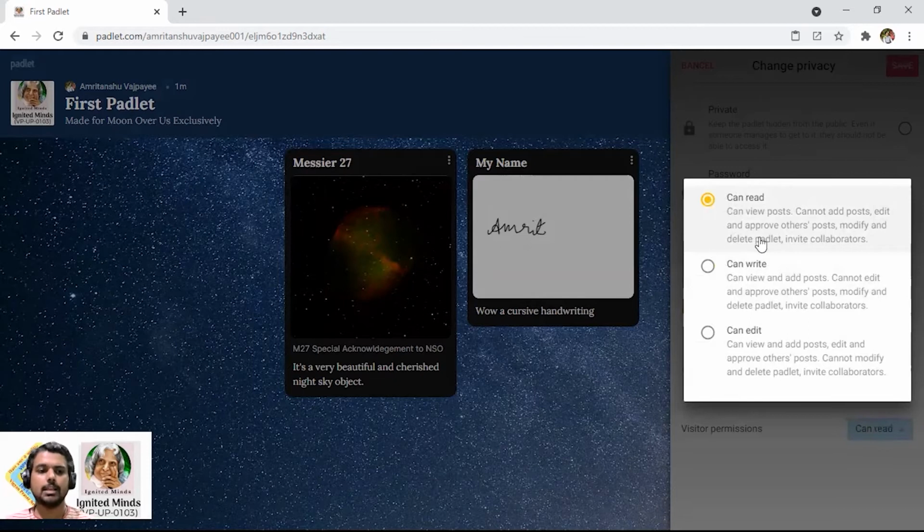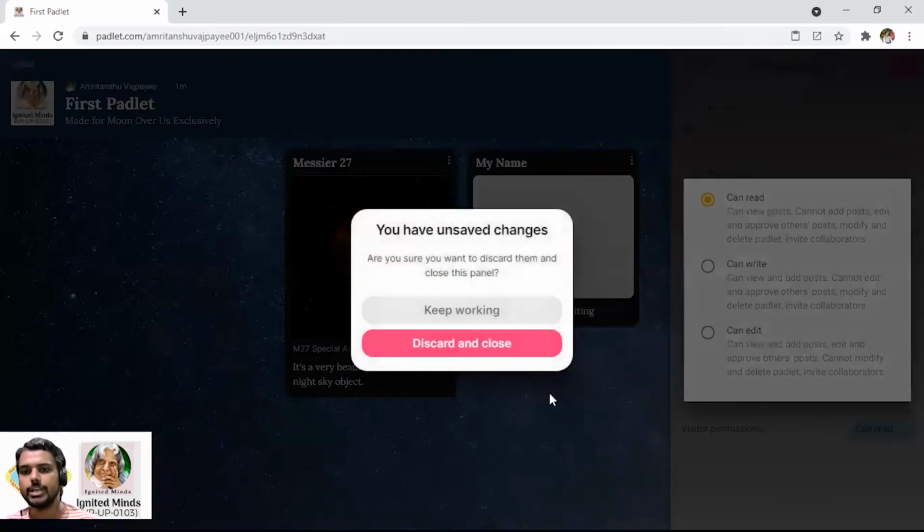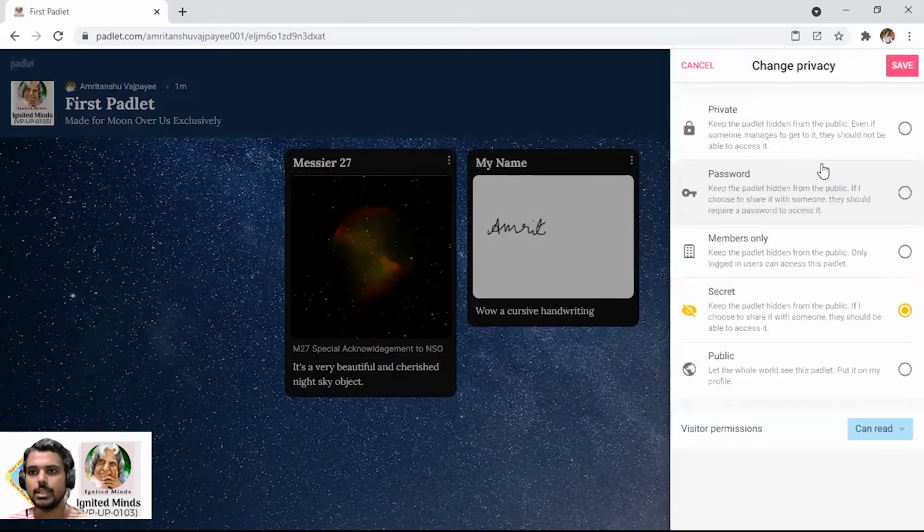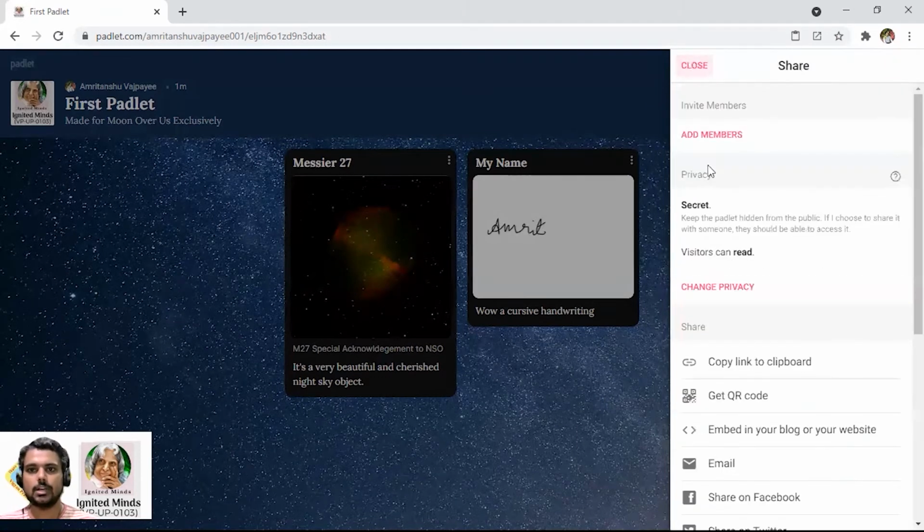For the time being, I would like others not to interfere with the settings. So I'm just making it can read, and I will keep on working. So here it comes, can read, and let me save the changes. Now the changes are saved. So if anybody else comes in here, he or she will just be able to see everything, but they cannot add anything to it, and they cannot modify the content.